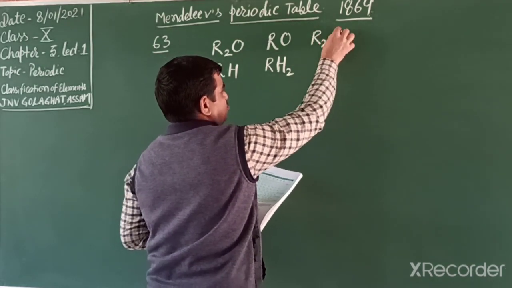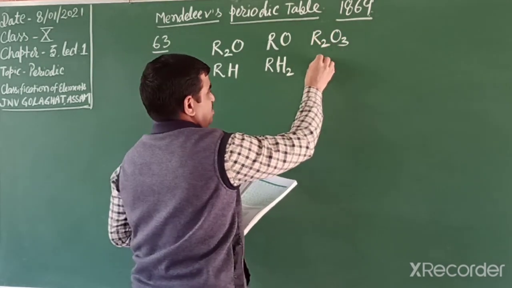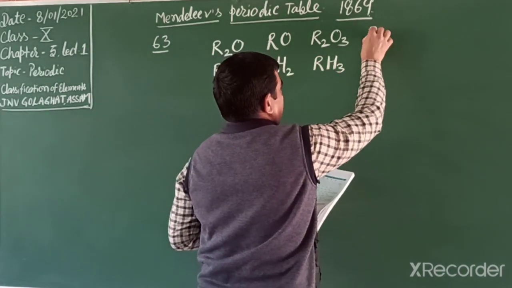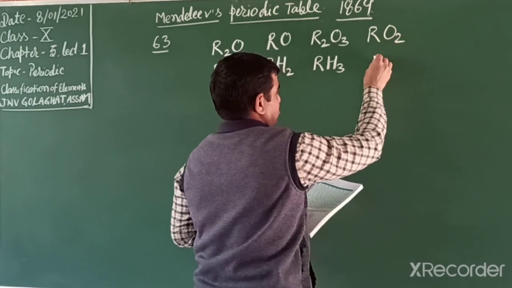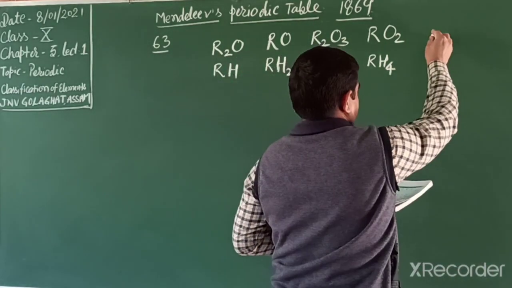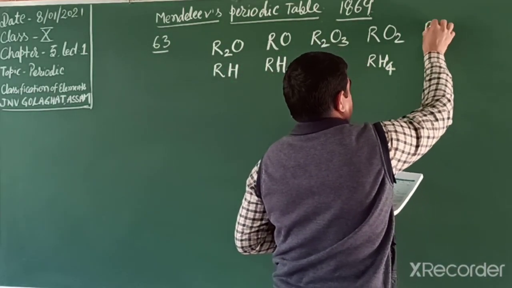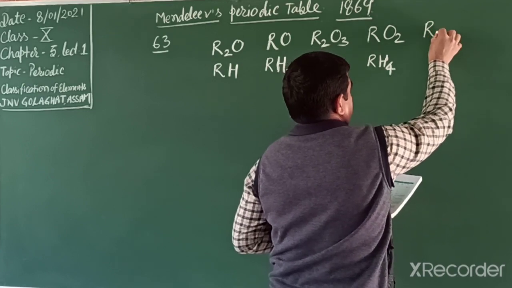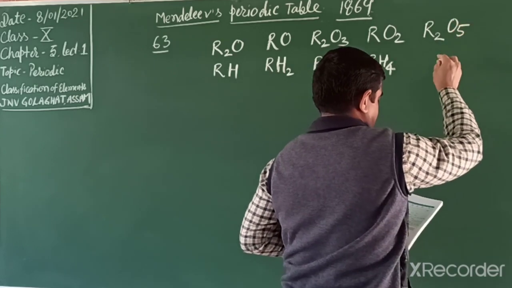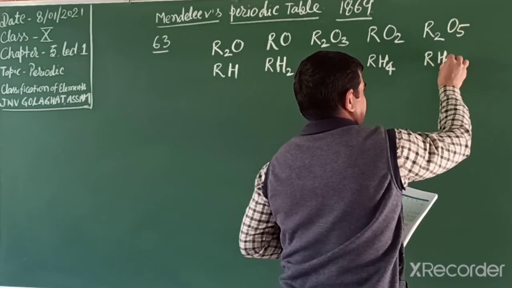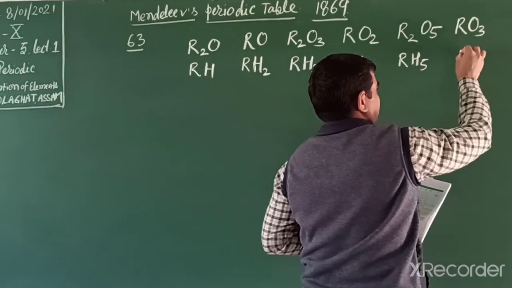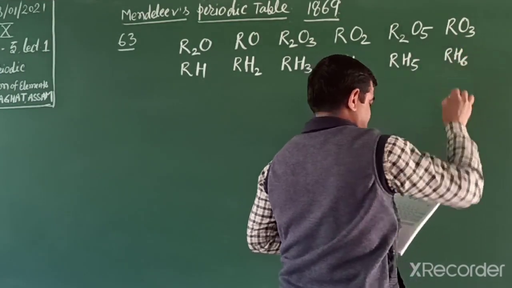Then R2O3 and RH3, like RO2 and RH4. Another one, R2O5 and RH5, then RO3 and RH6.